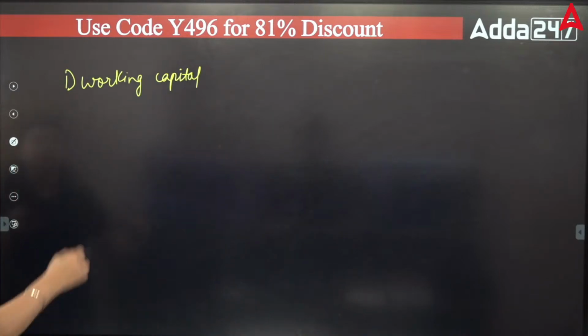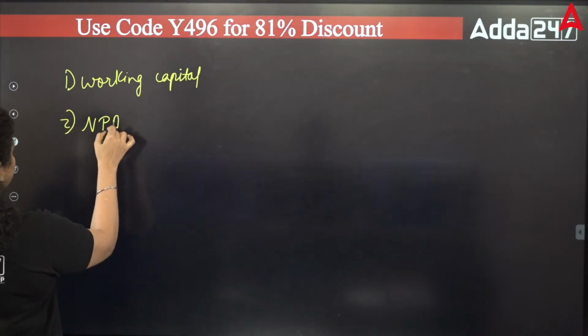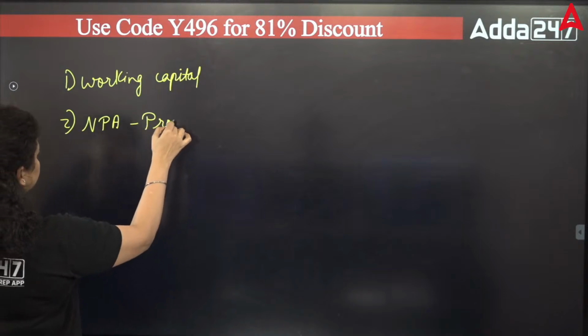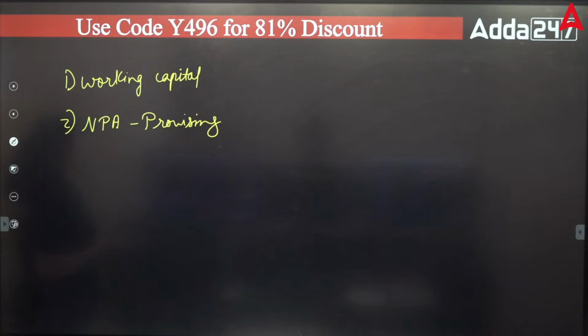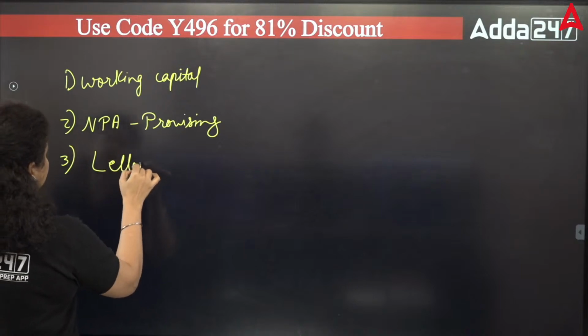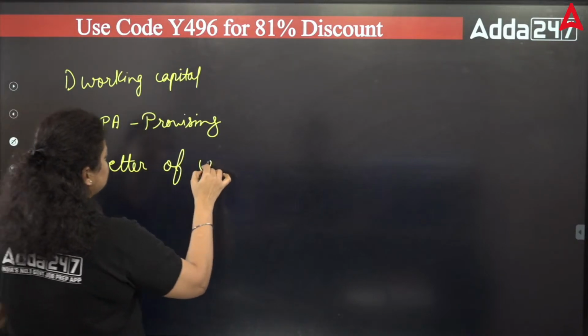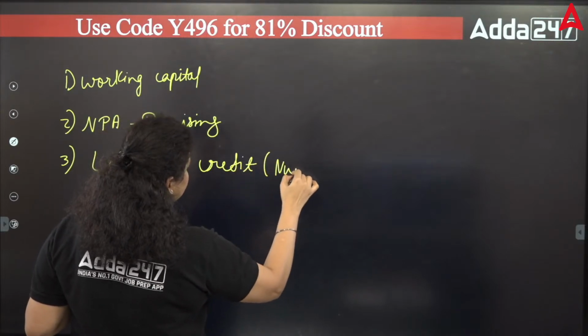Now the second question was asked from NPA provisioning. It was asked in shift 1 also. One question was from there in shift 1 about the provisioning of NPA. The next question was asked from letter of credit. Letter of credit calculation has been asked, which means there was a numerical on letter of credit.